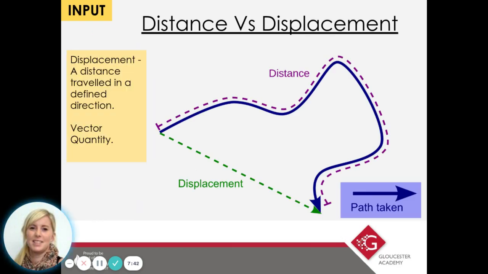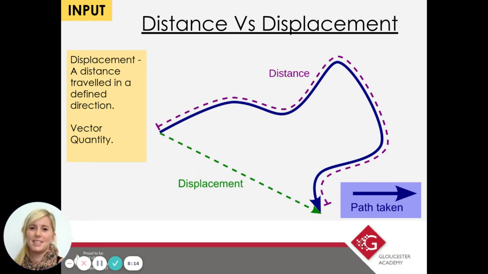Okay, so let's clarify the difference between distance and displacement. Let's imagine you want to go somewhere and you want to take a journey. The distance is the path that you would actually take, but the displacement is the difference between your start and end point. And this could be in real life because there was a hill in the way or a road in the way or houses in the way. So you can't always just take a straight path.